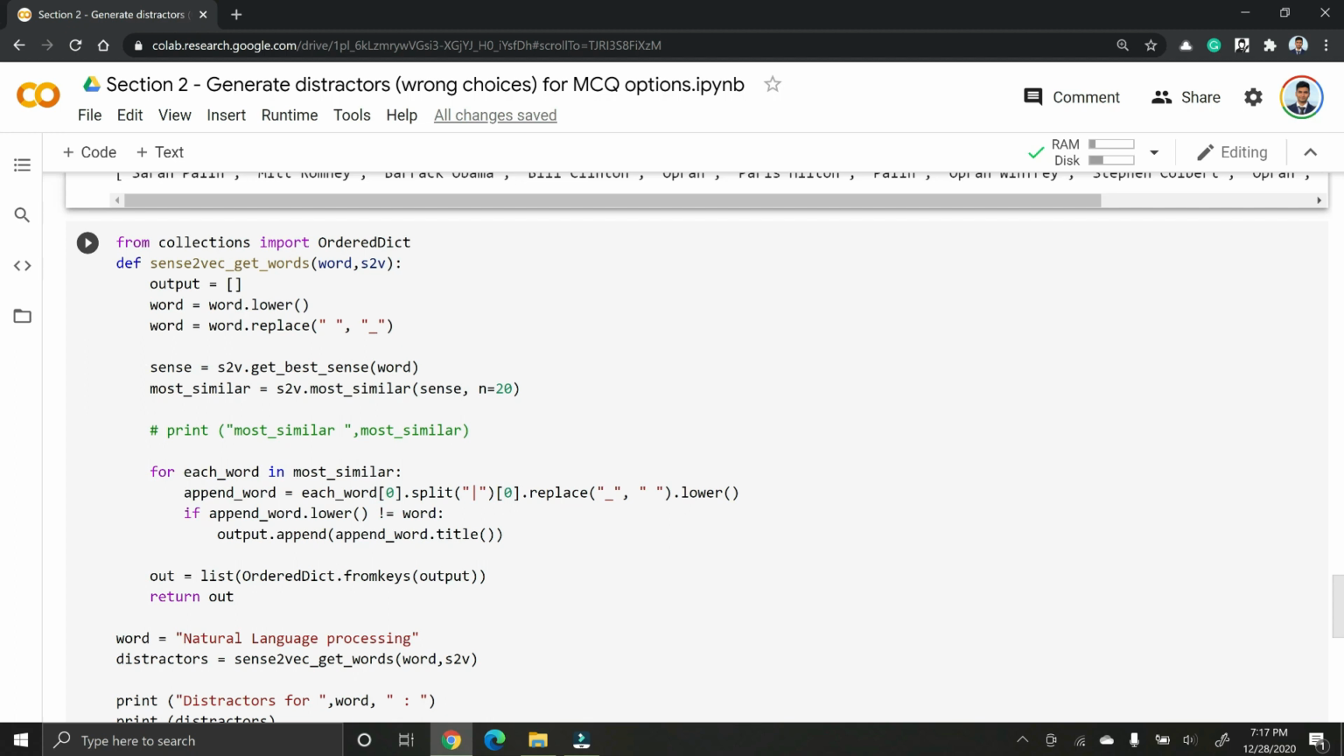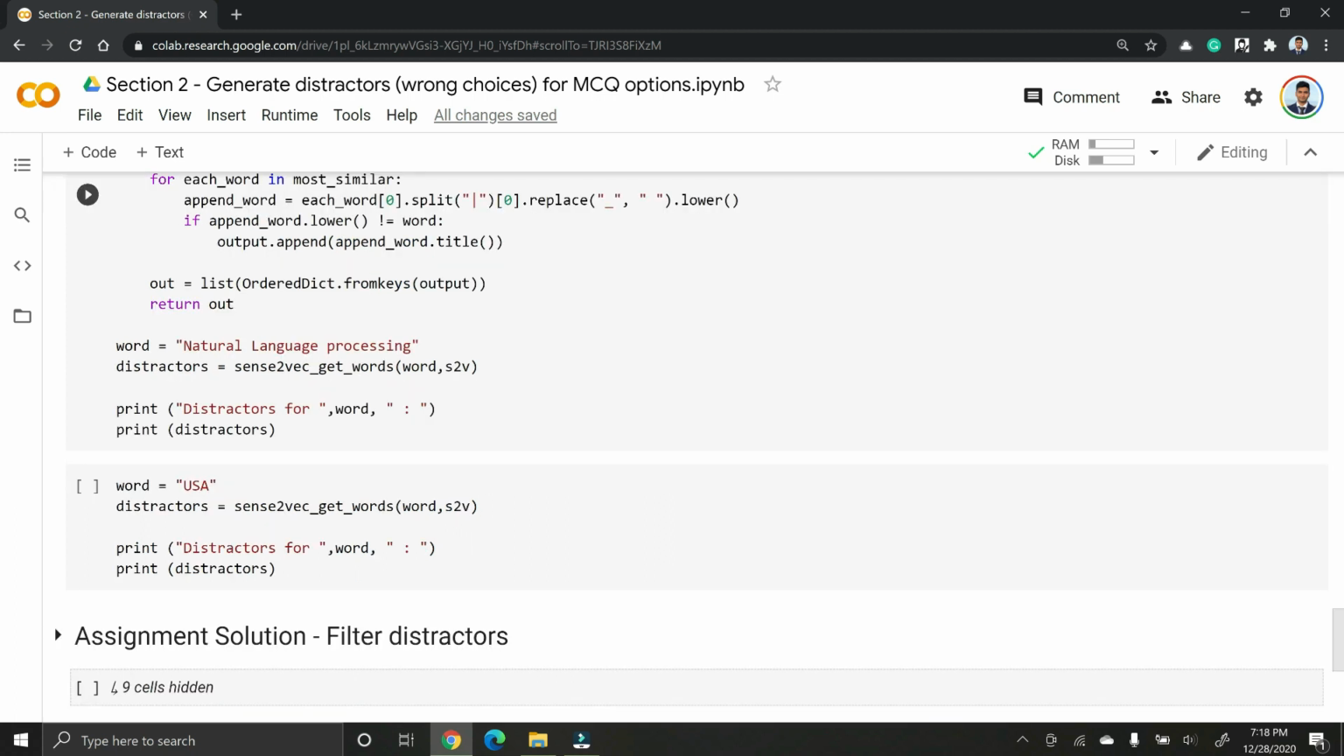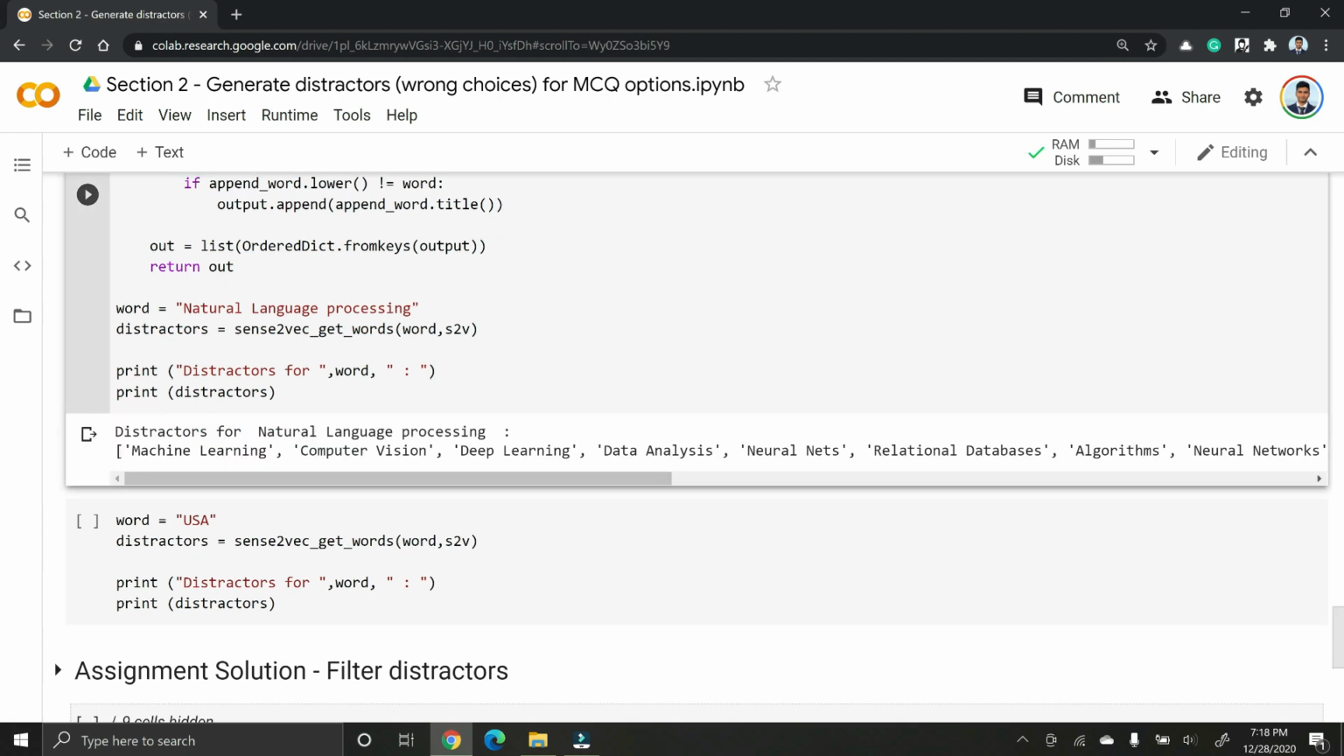So just like previously, I packaged everything that we just discussed so far into a small function, and I'm going to give the word natural language processing to our algorithm and get back the distractors. As you can see, the distractors are very good. For natural language processing, I got distractors like machine learning, computer vision, deep learning, neural nets, relational databases, which are very similar to natural language processing, at the same time could serve as distractors because they are not homogeneous, they are not synonyms of each other.